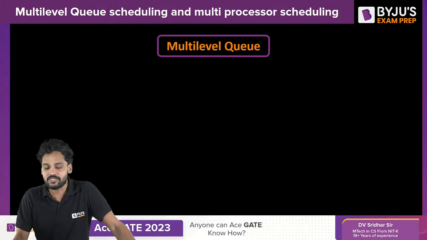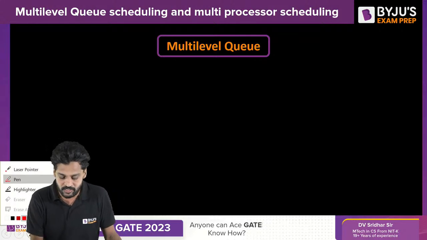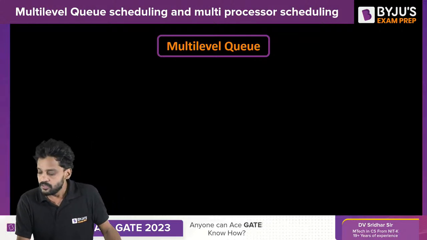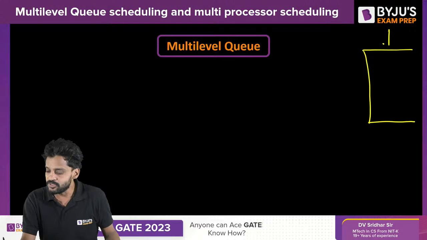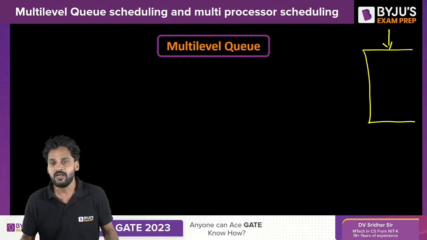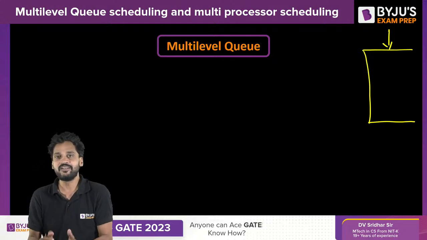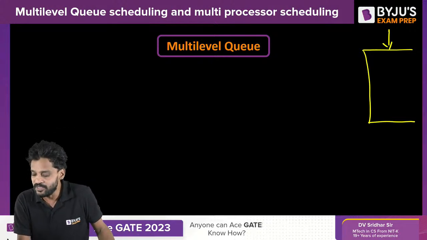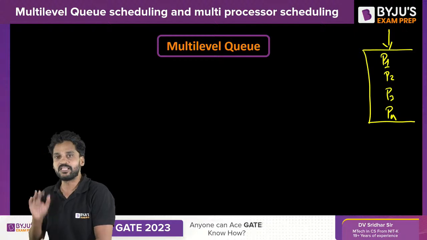So let us start. Let us talk about multi-level queue scheduling. Let us say I have a main memory. Of course, any processor will be supported with a main memory on its motherboard. In a multi-programmed environment, whether on your desktop, my desktop, your mobile or a laptop, we will have several processes loaded simultaneously. Let us say in the main memory, there are several processes: P1, P2, P3, and Pn.